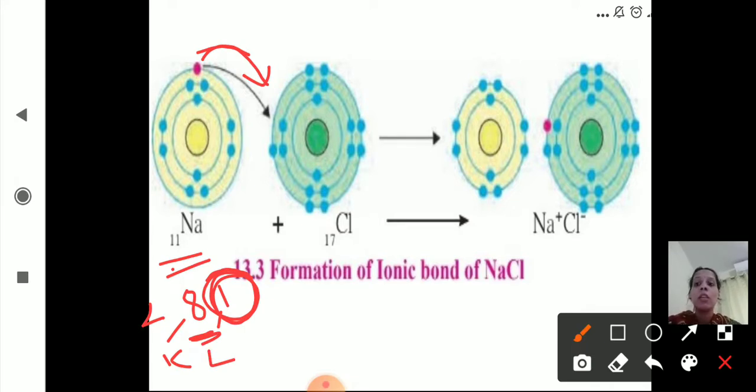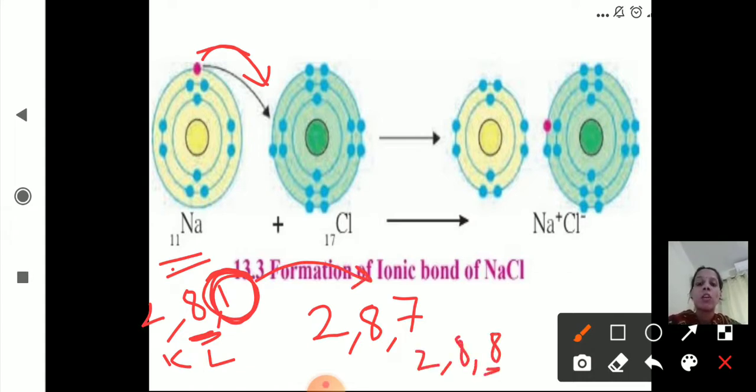Now chlorine has 17 electrons, so the electronic configuration is 2, 8, 7. In the outermost valence shell there are 7 electrons. So it will gain 1 electron from sodium and become 2, 8, 8. Now the valence shell has 8 electrons, so it will complete its octet state.